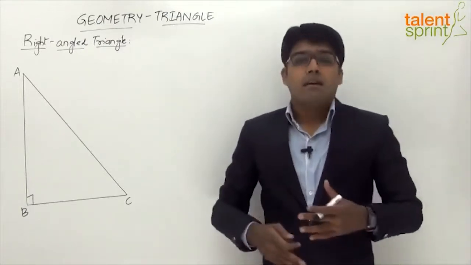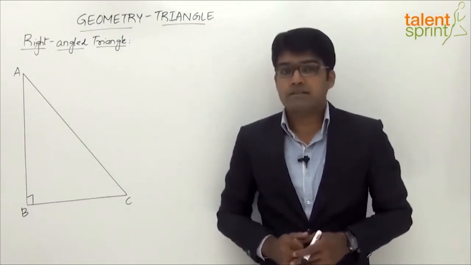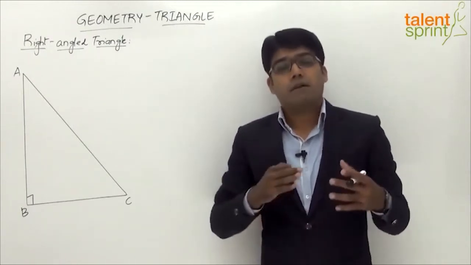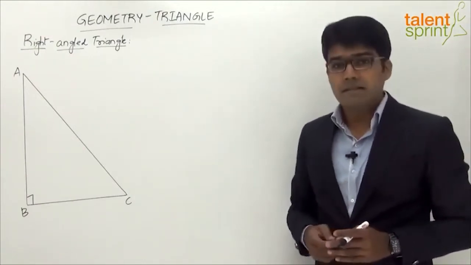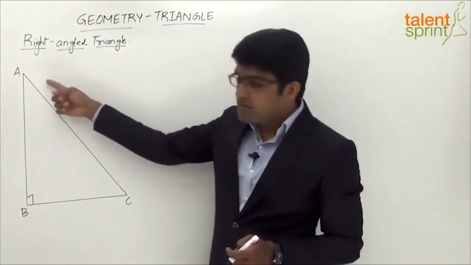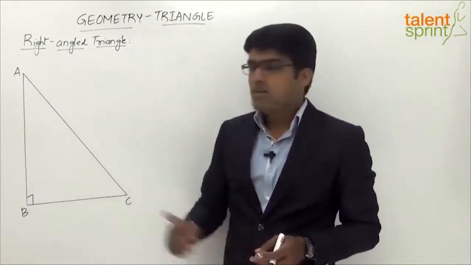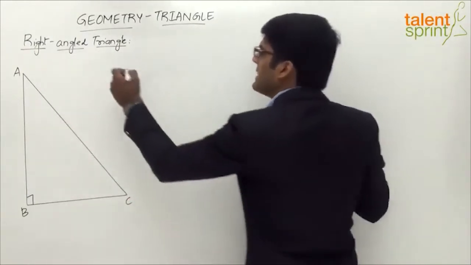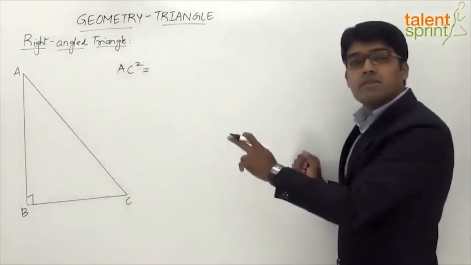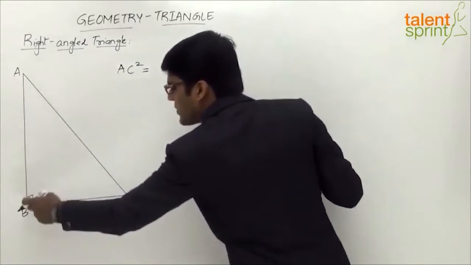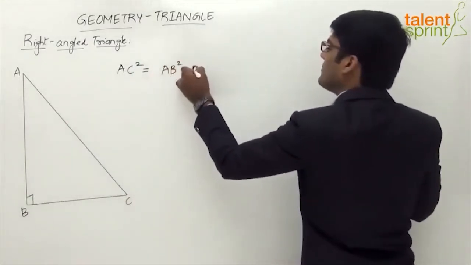Now let us look at the properties here, right? The first and the foremost is Pythagoras theorem, which is one of the fundamental concepts in geometry, right? As far as Pythagoras theorem is concerned, it states that the hypotenuse square will be equal to the sum of the squares of the remaining two sides. So in this triangle ABC here, we get that AC square, hypotenuse AC square will be equal to the sum of the squares of remaining two sides, that is AB squared plus BC squared.